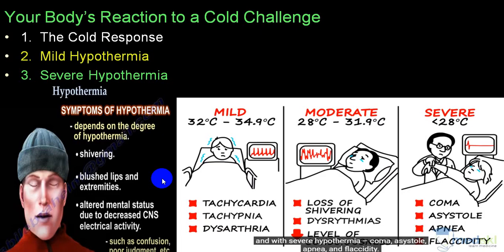In short, if we just take mild, moderate and severe, combining all together, during a mild stage, this is mentioned in centigrade.